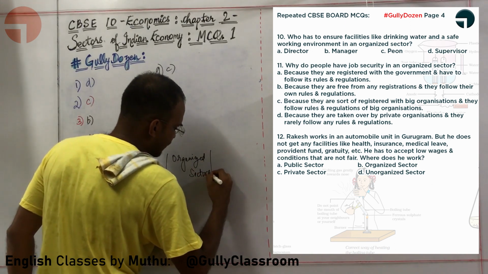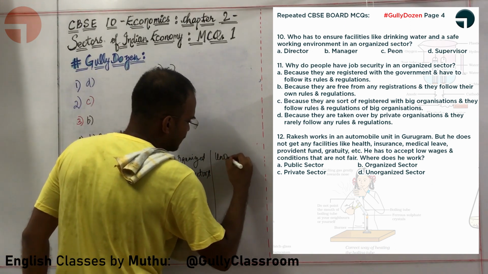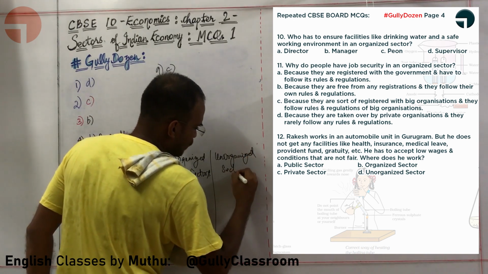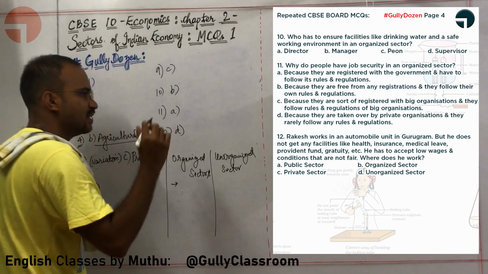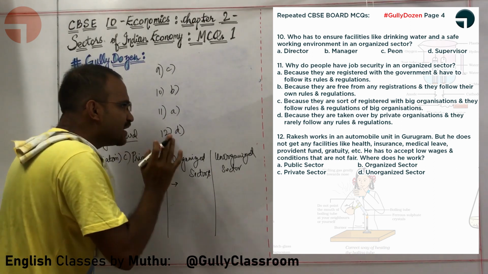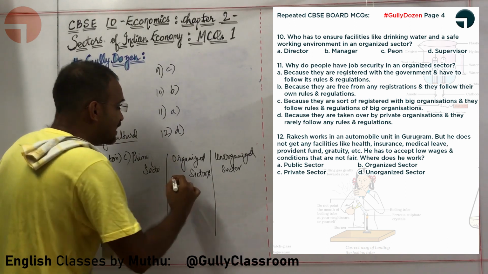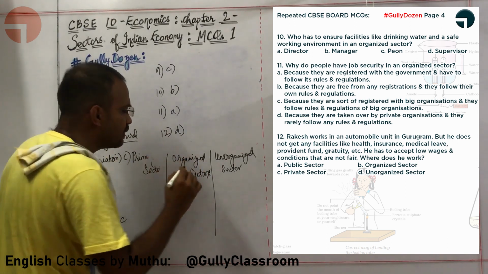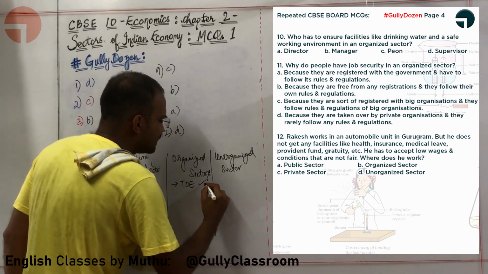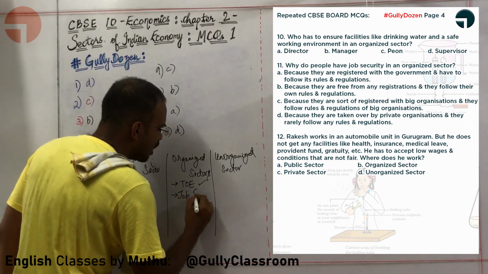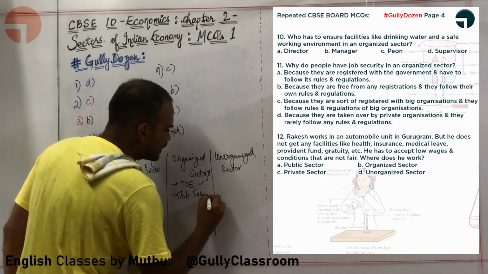Okay, sir. What about right here? Here I am going to compile the unorganized points. Unorganized sector. Let us go for the difference, sir. The difference between organized sector and unorganized sector. Terms of employment are fixed. They are regular. They have job security. What else, sir?